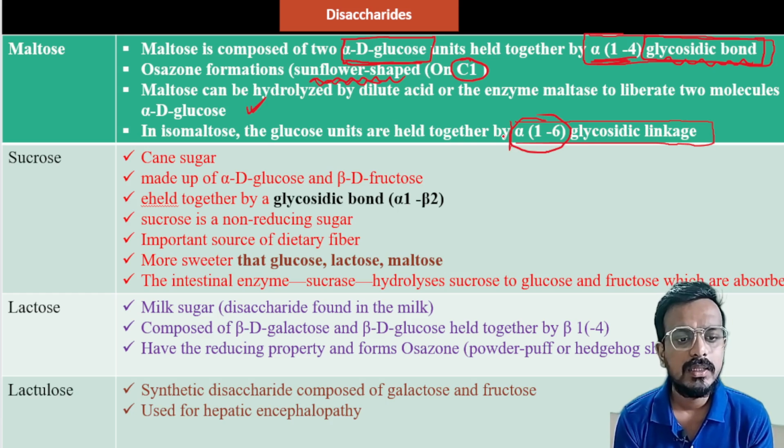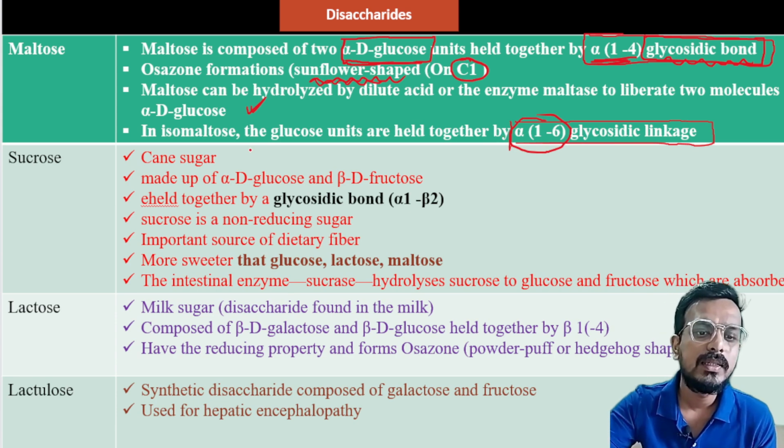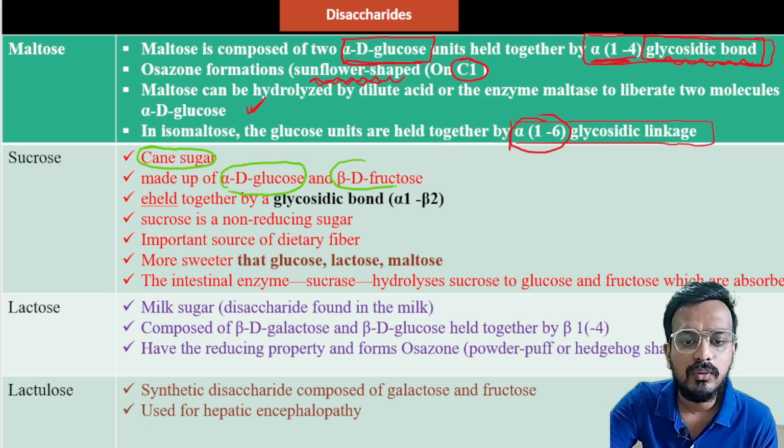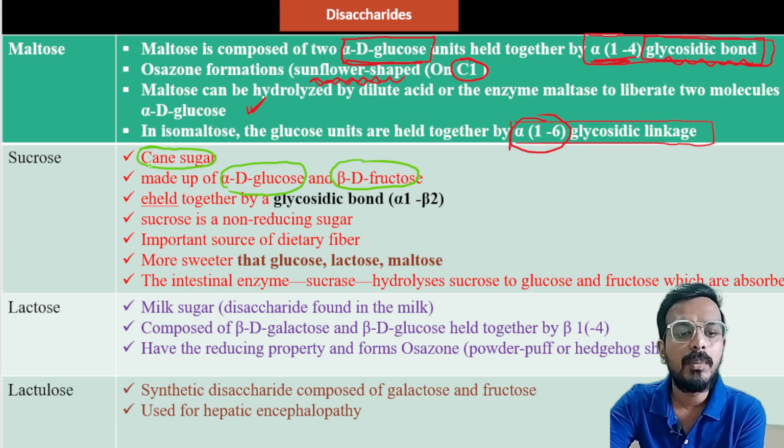Next is sucrose. Sucrose is basically called cane sugar. Sucrose is also a disaccharide. It is made up of alpha D glucose and beta D fructose. So what is the parent compound of sucrose?